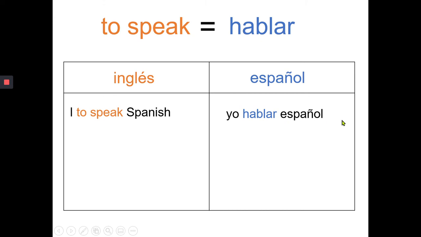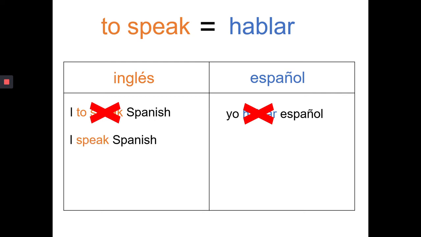Yo hablar español does not sound correct either, because we are not conjugating the verb in either case, right? I speak Spanish. Yo hablo español. So you see the difference. I to speak Spanish, that means that we were keeping the infinitive form. We had not conjugated this verb. And here, yo hablar, we changed that to yo hablo, right? We added the ending for the yo. So these two are correct.